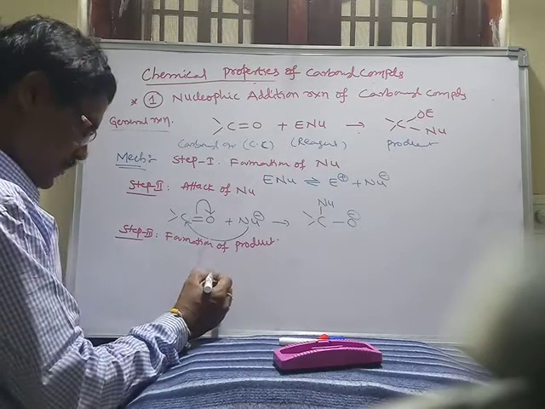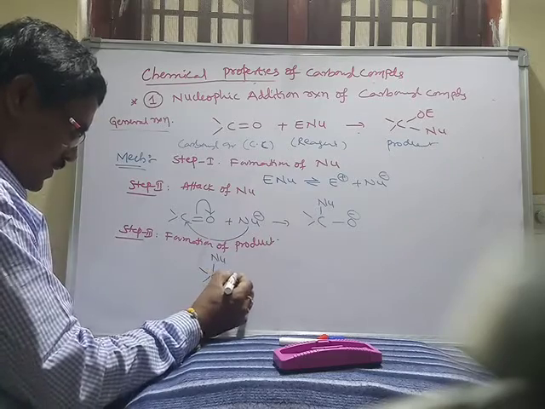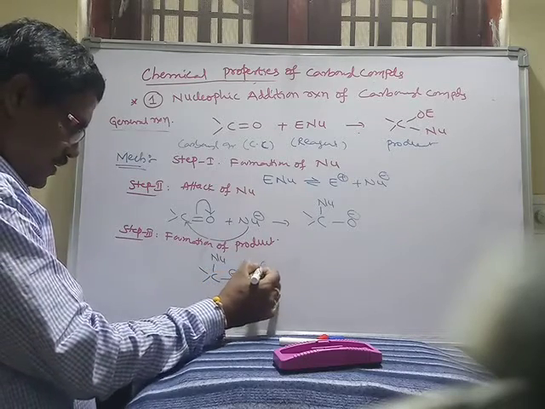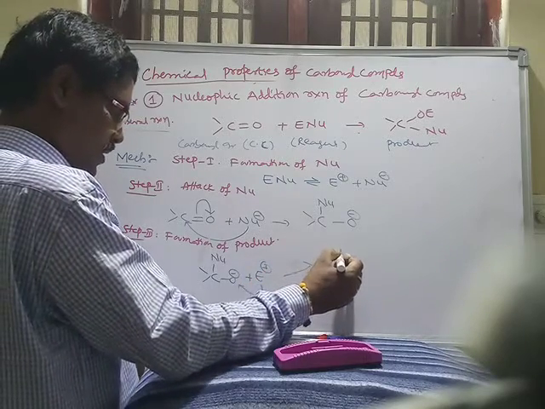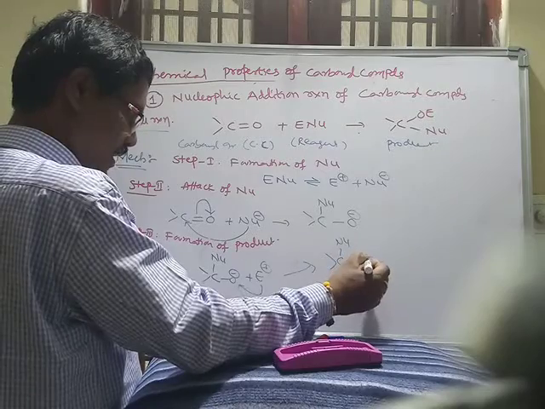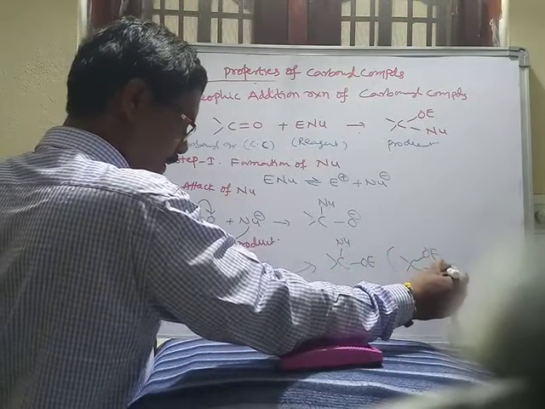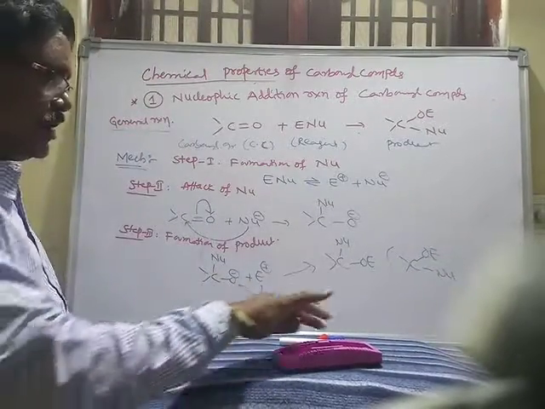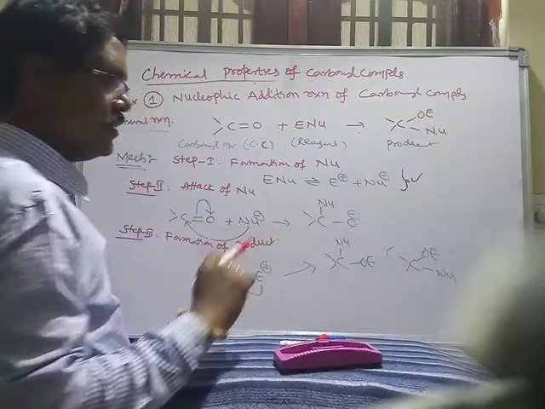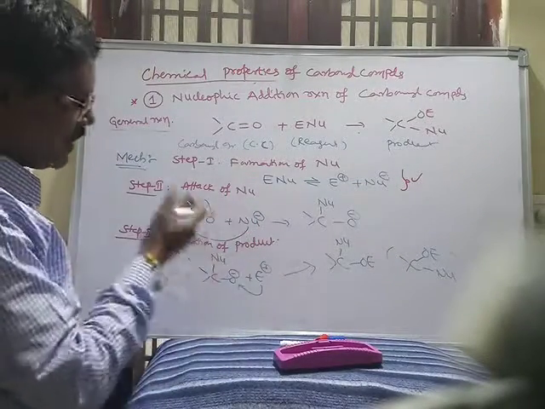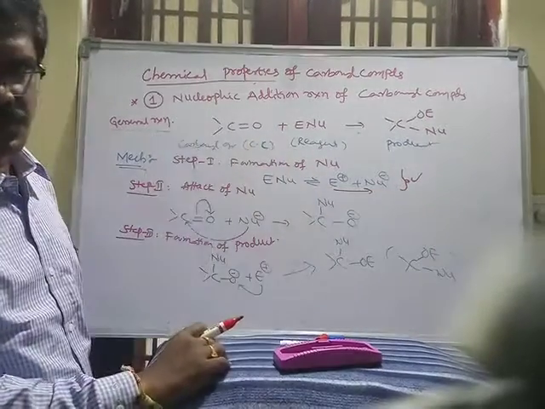Now this one, Nu and O minus, here E plus is added to this position to form the product, Nu and OE, or this can be written as OE Nu. This is the general mechanism. In all cases this may not appear and the reagent can attack directly; I am showing this only for some reactions.